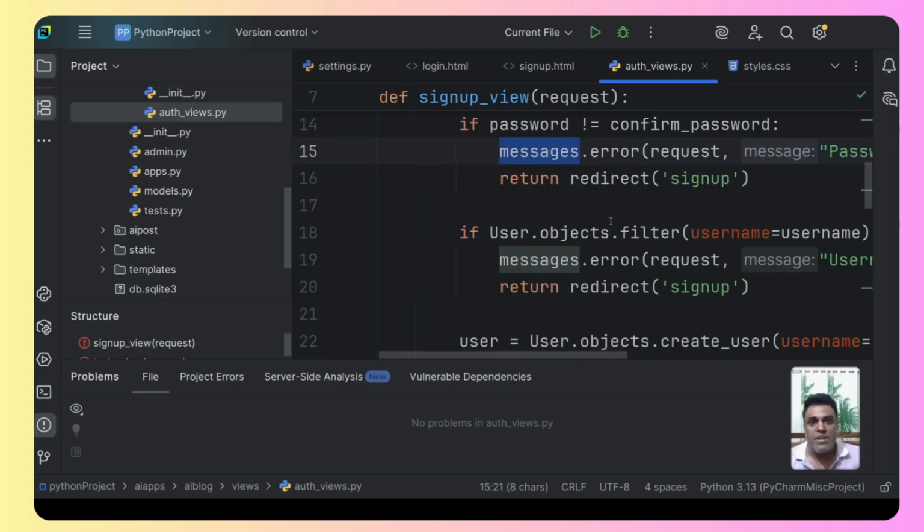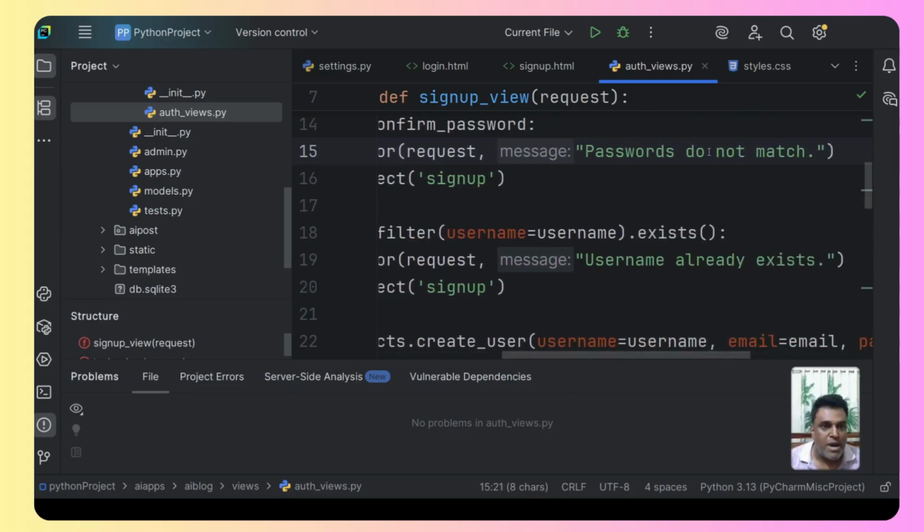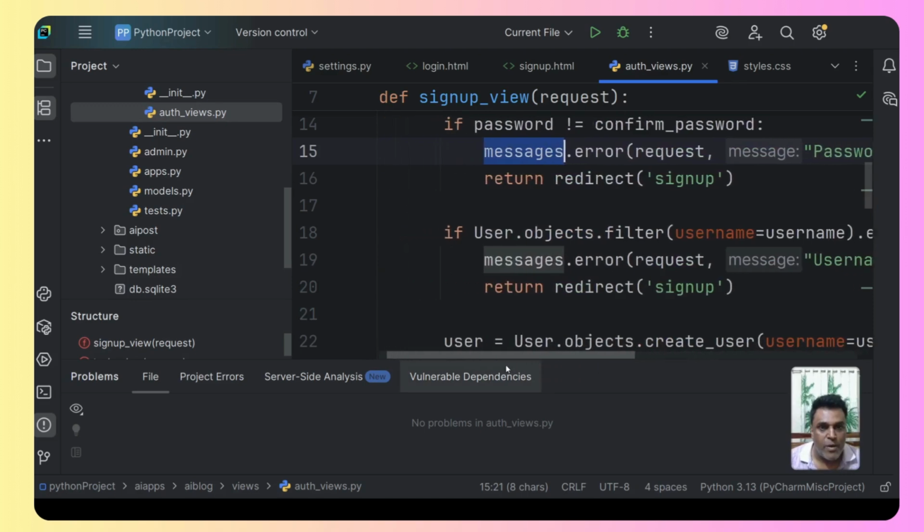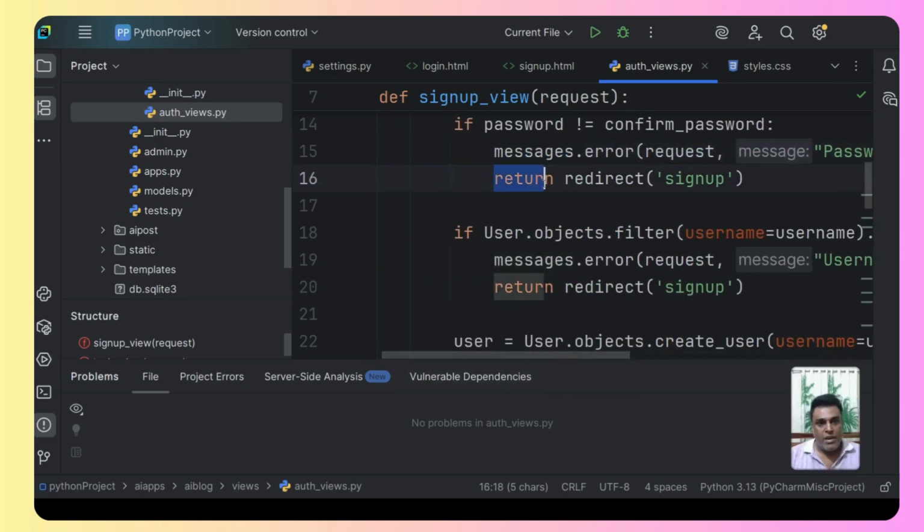So if the password doesn't match, the message will be printed on the form that the password doesn't match, right? So over here I'm passing the message that the passwords do not match. Okay, and then if the password doesn't match, we are going to use the return statement, and we're going to use the redirect, and then we are saying sign up.